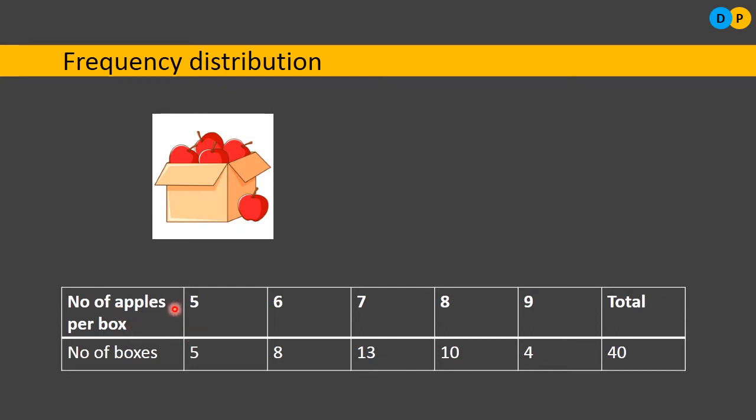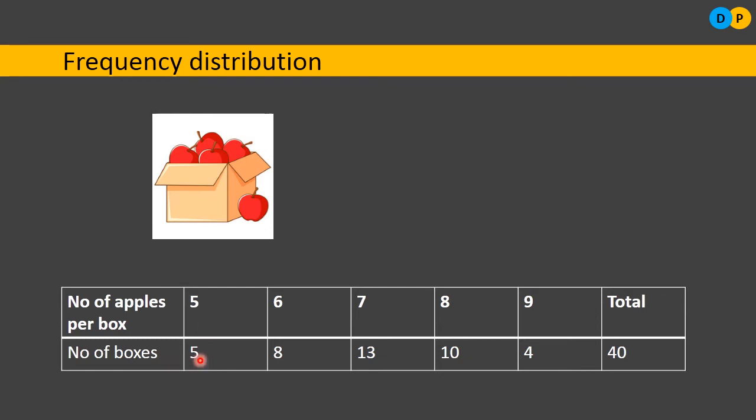For example, here in this example, 5 is a frequency, 8 is a frequency, 13, 10, 4, these are all frequencies. What are they indicating, what do they refer to? They refer to the number of times an observation is repeated. So what is here the number of boxes? 5. What does it mean?